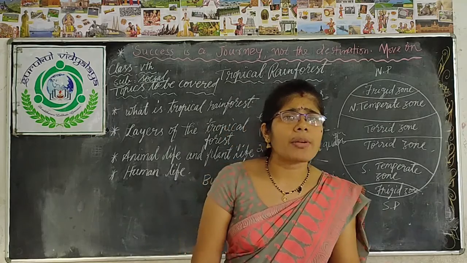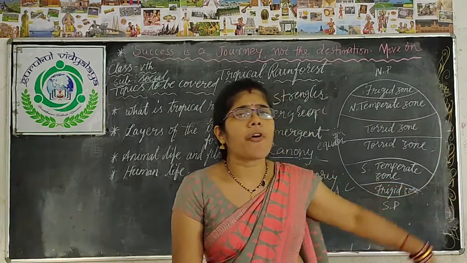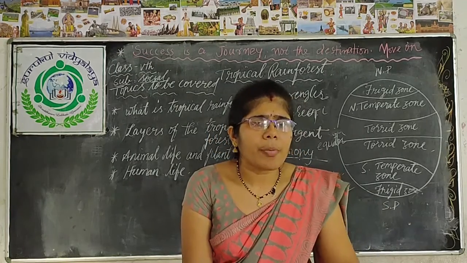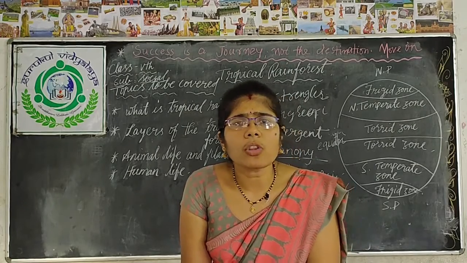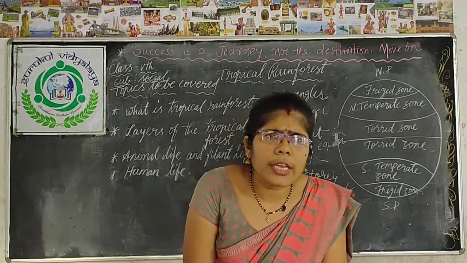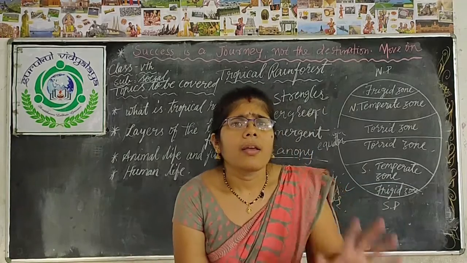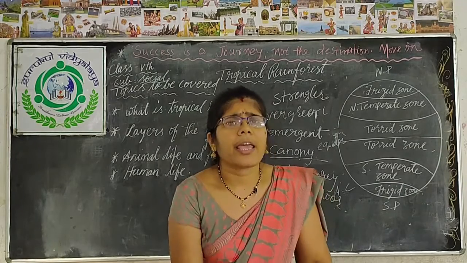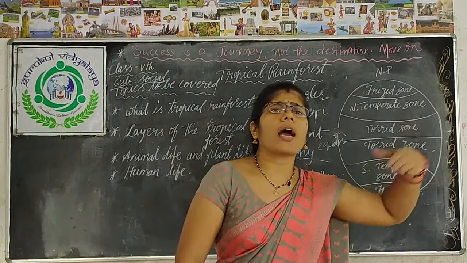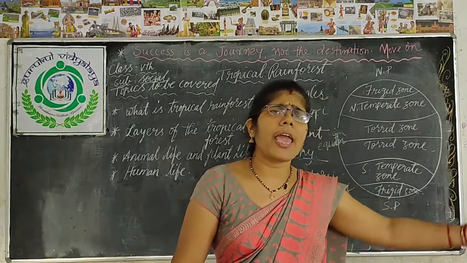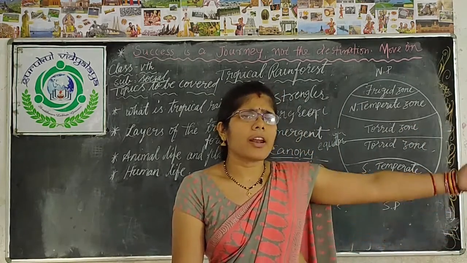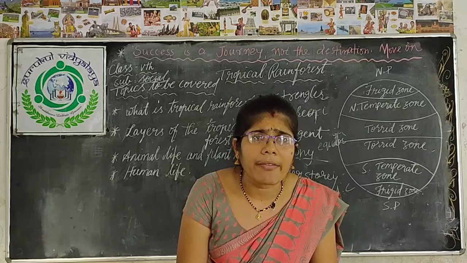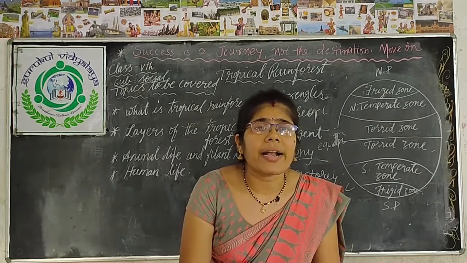So what does this group of farmers do? They burn a particular forest for growing crops. After burning, they cultivate for 2 to 3 years. After 2 to 3 years, what happens? When the fertility of the soil decreases, these farmers leave and go to another place and do the same thing there. They burn the particular forest and start their cultivation. This type of cultivation is called shifting cultivation.